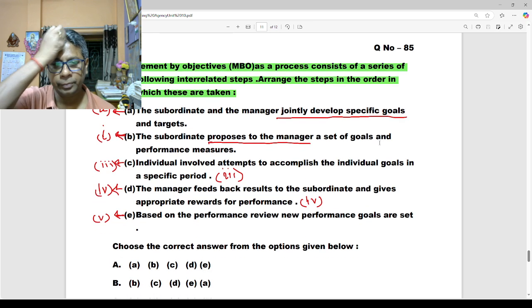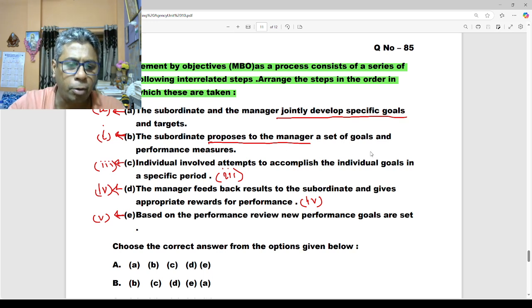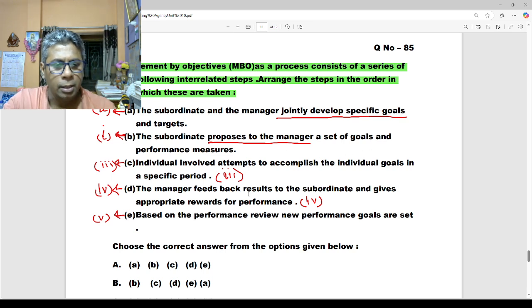Step 1, B: the subordinate proposes to the manager a set of goals and performance measures. Statement C, second step: individuals involved attempt to accomplish the individual goals in a specific period. Statement A, the subordinate and the manager jointly develop specific goals and targets.